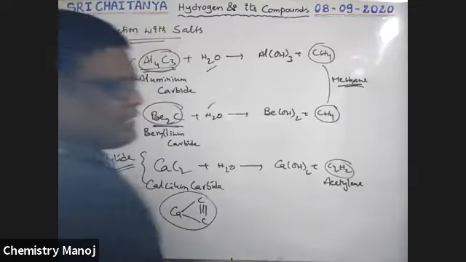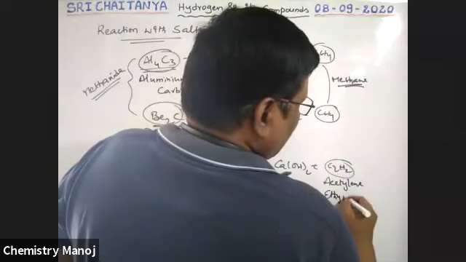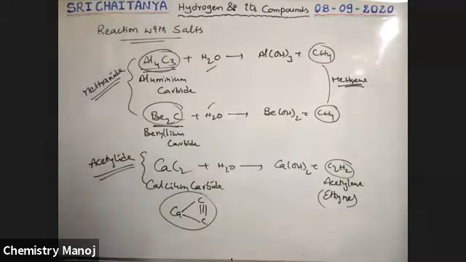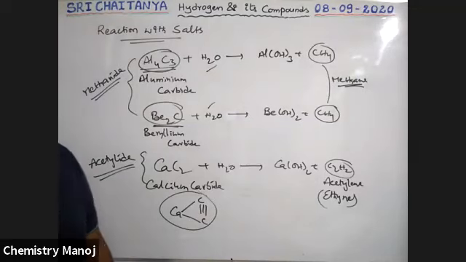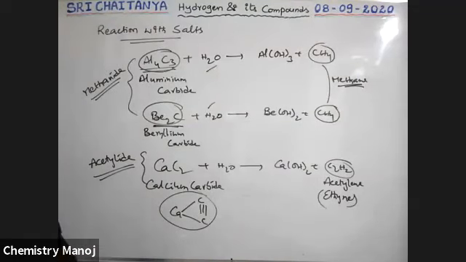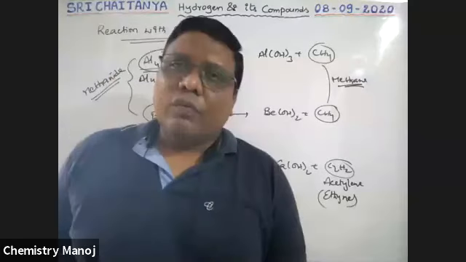It is also called ethyne, no doubt, but the common name is acetylene. So acetylene forming carbide is called an acetylide. Methane forming carbides are called methanides. Okay, so these are some properties of water.